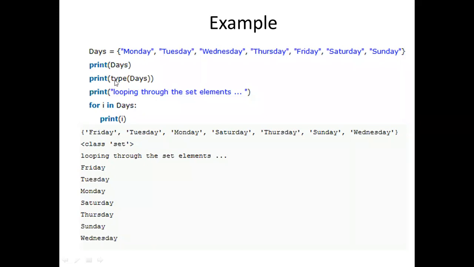Next one is type. What is the type of days? Days is of set type. The next one is by using the for loop, I am printing the individual elements. First, i is pointing to one element, then i is pointing to the next element, until all the elements are finished. Each and every element is displayed like this.